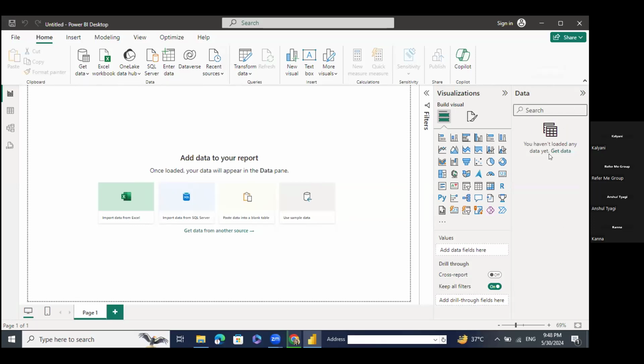Here you can see data. Once we import the data, on the right-hand side, it's an advantage of Power BI: if we import the data here in Power BI Desktop, in the right section you will get your data. You can get to know what data you have imported, and if there is something missing.